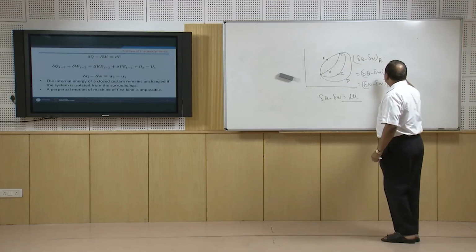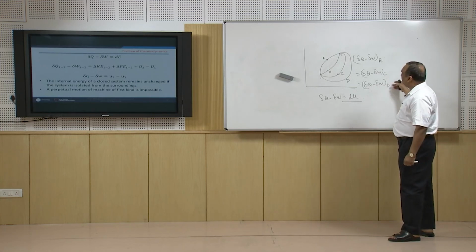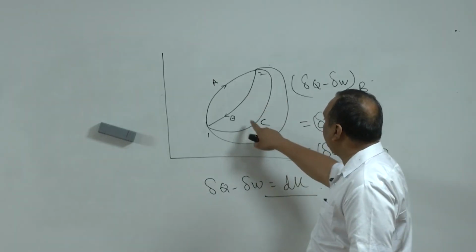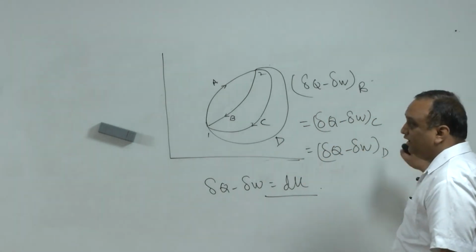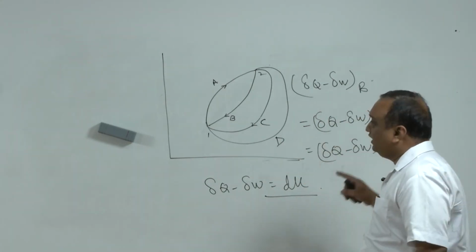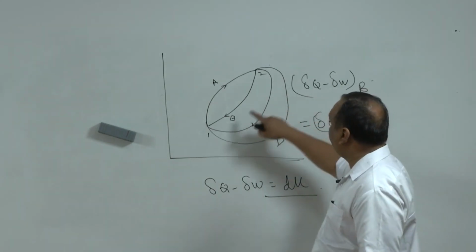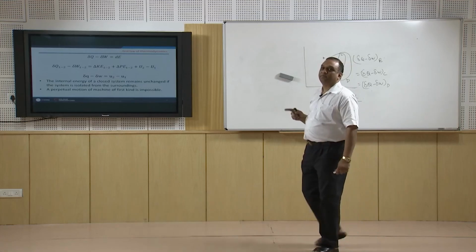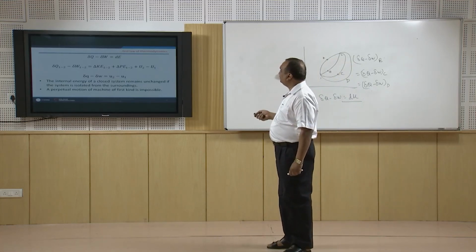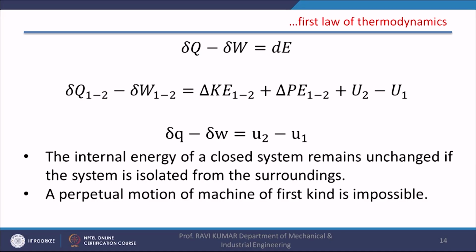Because these three expressions are equal, irrespective of whether you choose path B, path C or path D, you will get the same value. It means this change in value is independent of the path you have chosen to go from state 2 to state 1, and this value is nothing but a property of the system, and this property is the internal energy of the system. So the internal energy of a closed system remains unchanged if the system is isolated from the surroundings. It also says that a perpetual motion machine of the first kind is impossible.